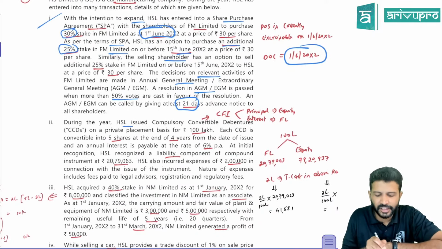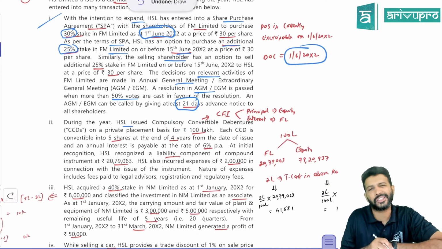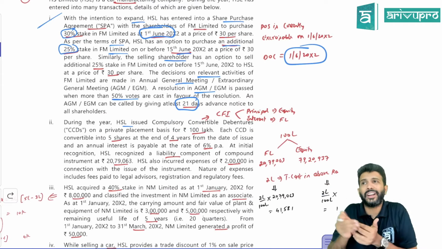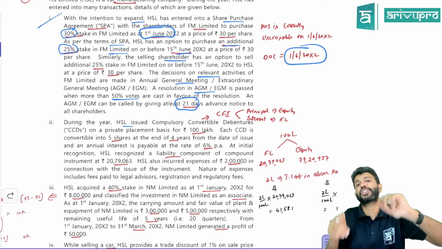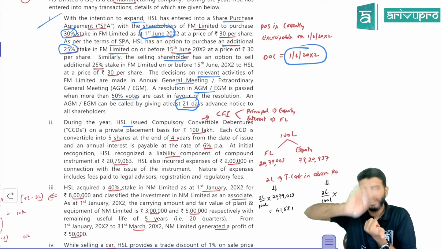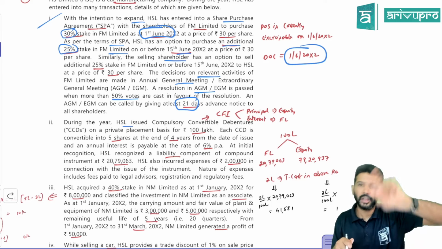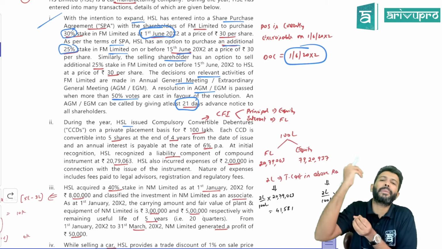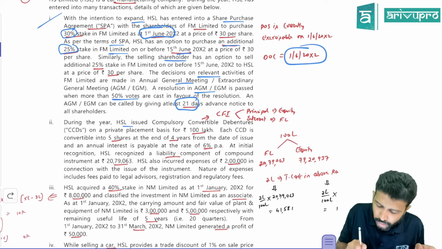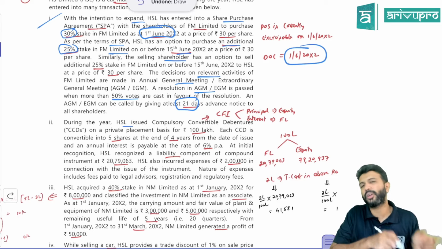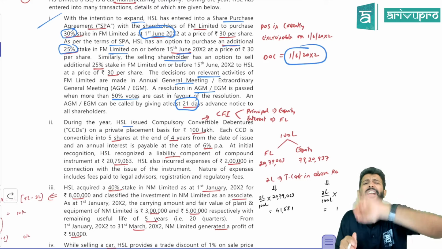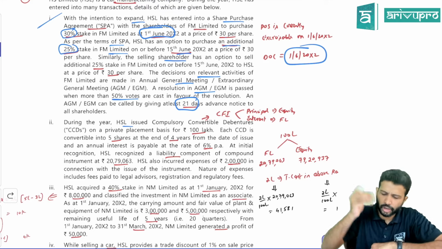Second, HSL Limited has issued compulsorily convertible debentures. So compulsorily convertible debentures will be a compound financial instrument. Why, sir? On debentures, you have to pay interest. So you have an obligation to pay interest, and that portion is a financial liability. Since it's a compulsorily convertible debenture, the principal amount you will not repay in cash, but rather pay in equity shares. So that principal portion will be converted into equity shares, which represents the equity element. So this particular instrument has both equity as well as financial liability. So it's a compound financial instrument.